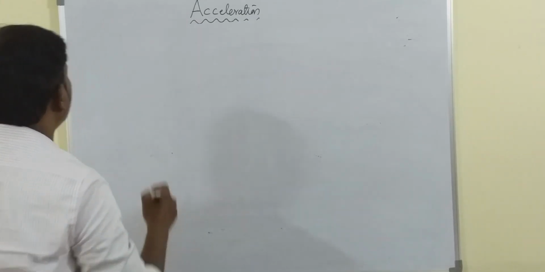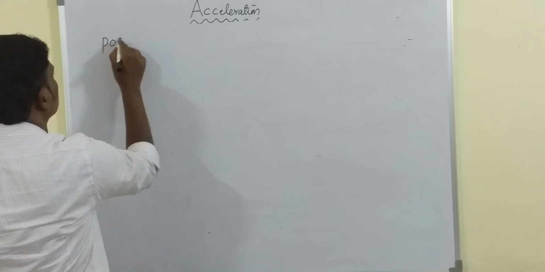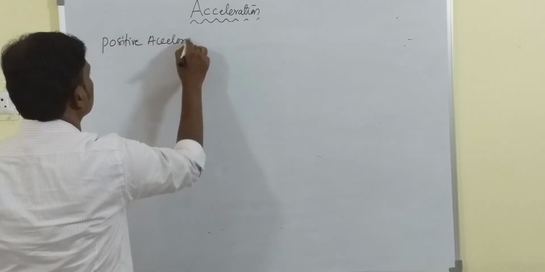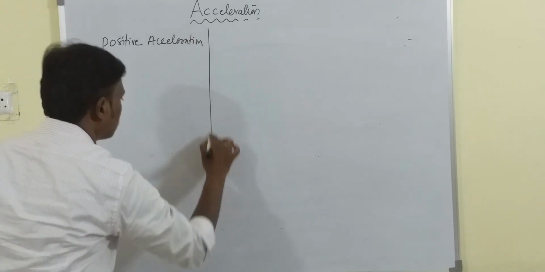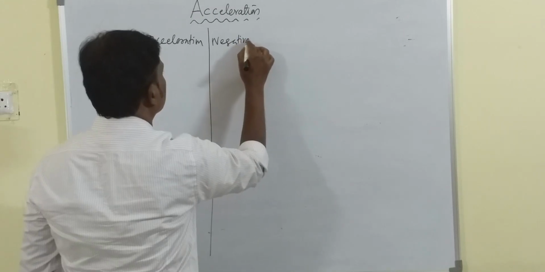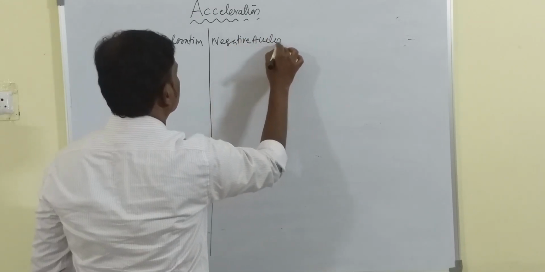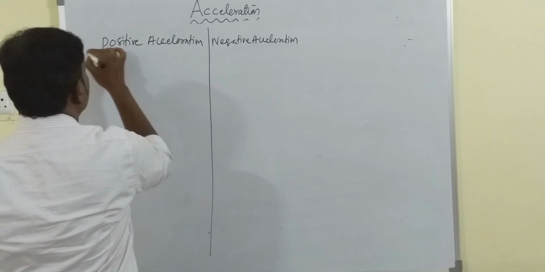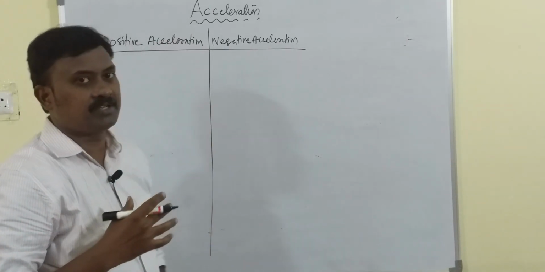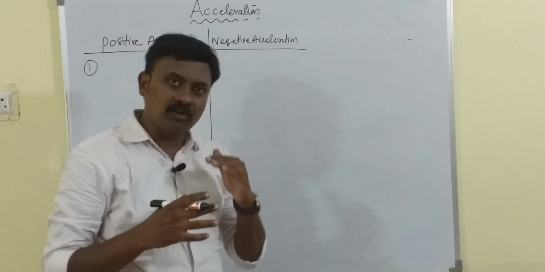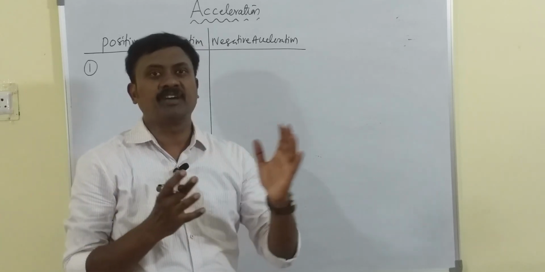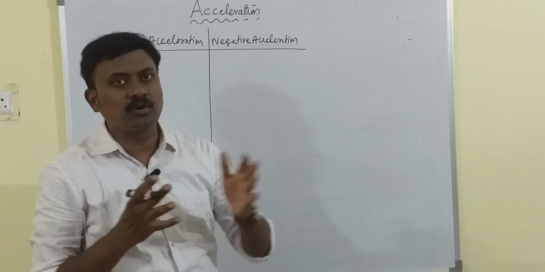Positive acceleration, negative acceleration. The best example for positive acceleration is when the velocity of the body increases. Generally, when you look at a train leaving a railway station, its velocity goes on increasing.